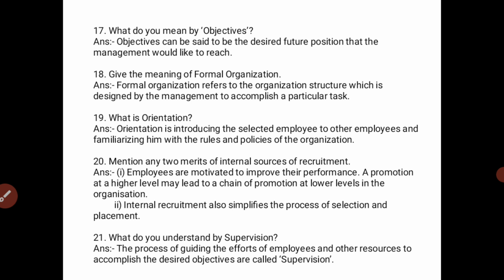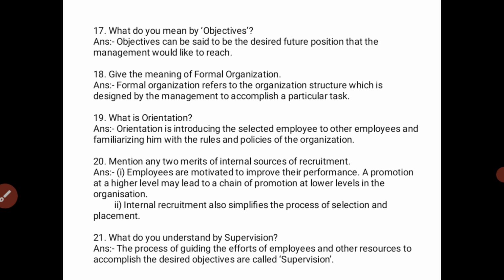What is the meaning of internal sources of recruitment? In the process of internal recruitment, within the organization, you have to make the recruitment of an employee. Here there are mainly two options: promotion and transfer. Among the existing employees only, you make the recruitment. That is called the internal source of recruitment.